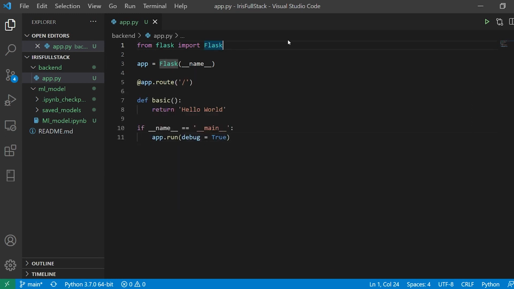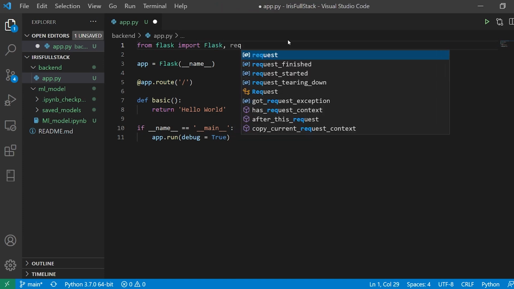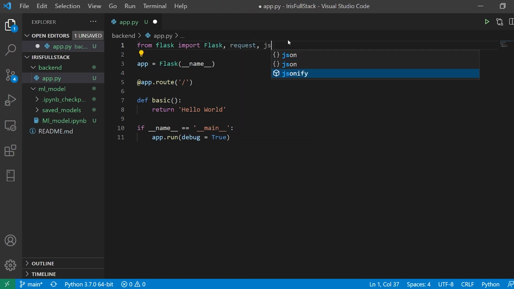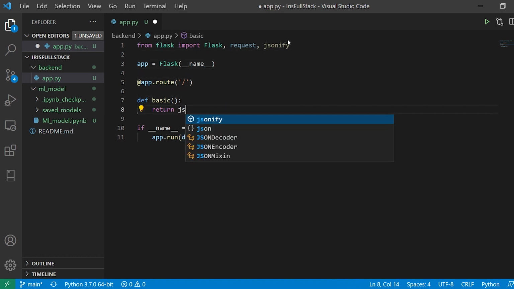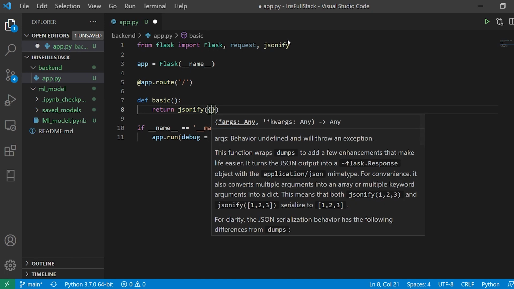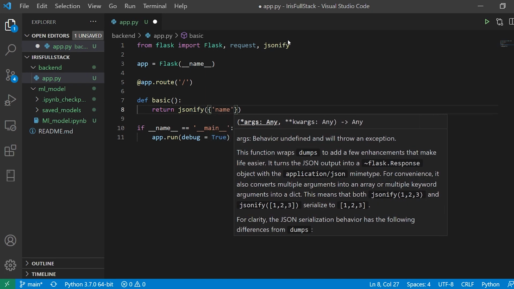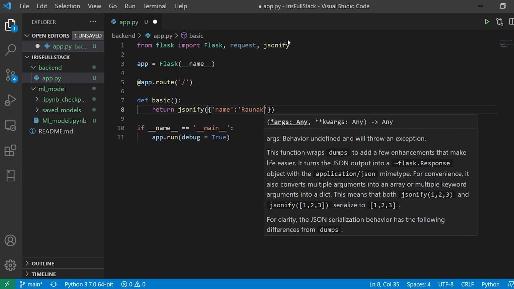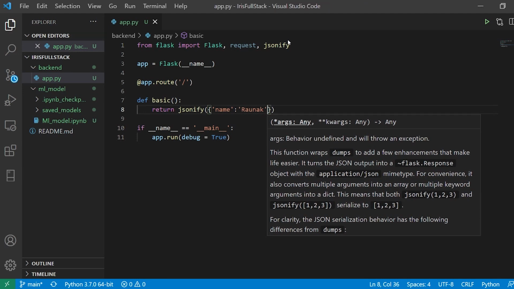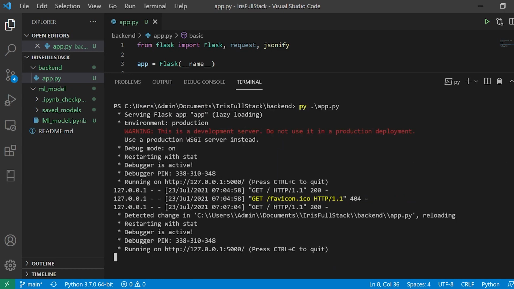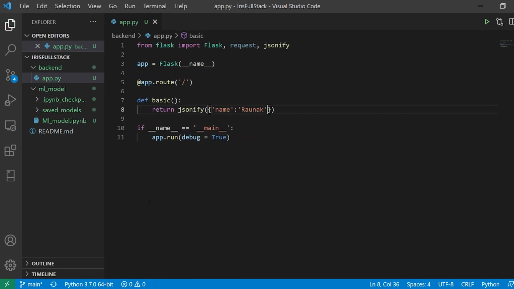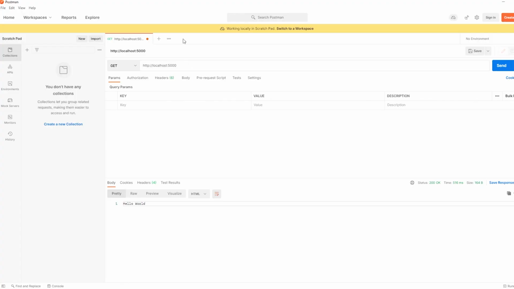Now we are going to spice up some things. So I'm going to take request, and I'm also going to take jsonify. This jsonify is basically responsible for passing the JSON response. So the way I do it, I'll say jsonify, and here I'm going to say name and just pass my name. So I'm going to say name with colon and Ronak, and it is up and running when I press Control S. Now if I go on Postman, and this is a get request with localhost:5000, I'm going to send it, and it says name: Ronak.